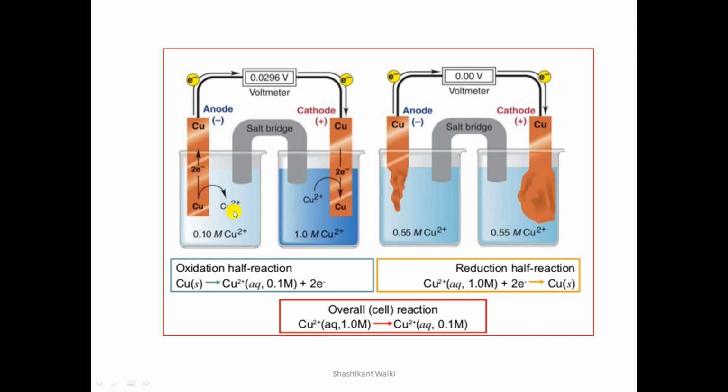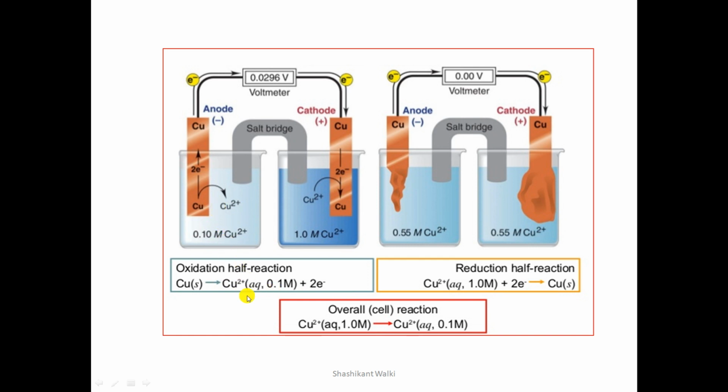For example, in this diagram, a copper electrode is dipped in copper sulfate solution. Both side electrodes are common and the electrolyte is also common, but the only thing is that here 0.1 molar copper sulfate solution is there, and here 1 molar copper sulfate solution. Here the higher concentration will act as cathode side and the lower concentration side will act as anode side, so that at the anode side copper will undergo oxidation, so that copper metal will enter into solution in the form of copper ion due to the oxidation.